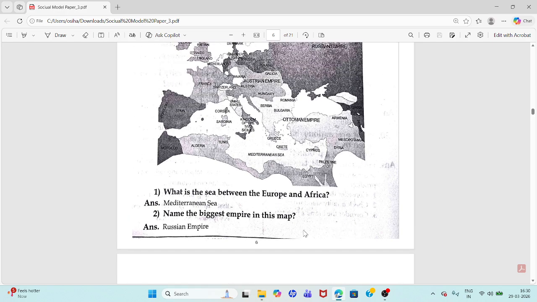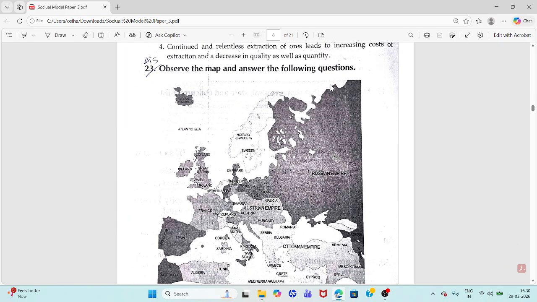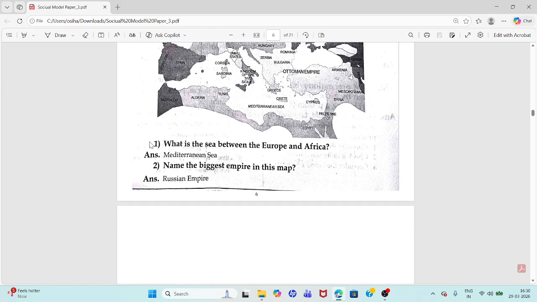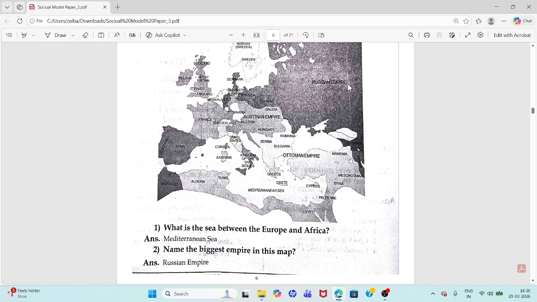Okay. Question 23. Observe the map and answer the following questions. First question. What is the sea between the Europe and Africa? Mediterranean Sea. Second question. Name the biggest empire in this map. Russian Empire.